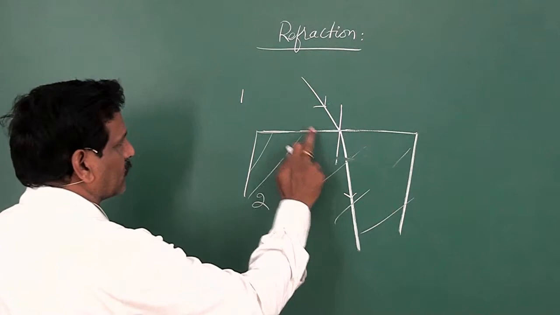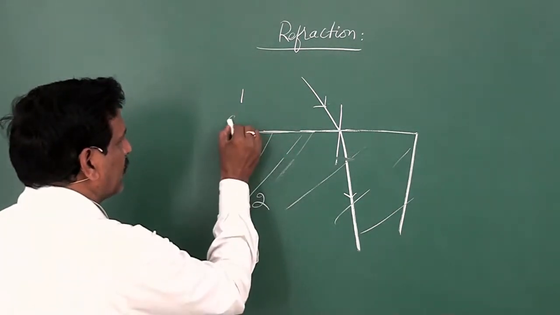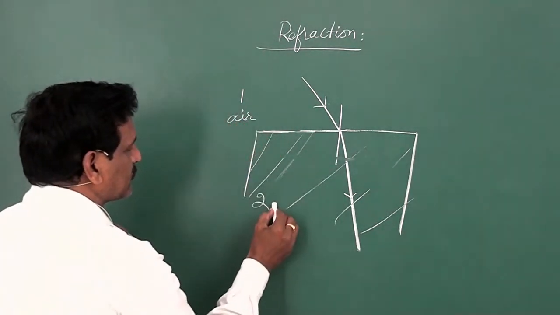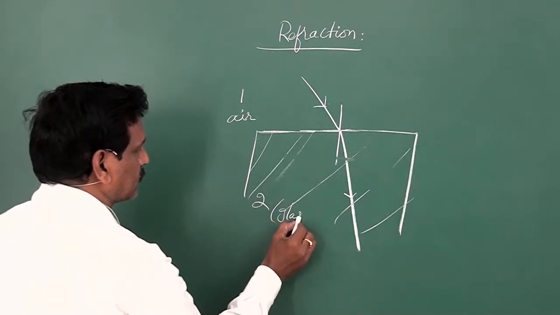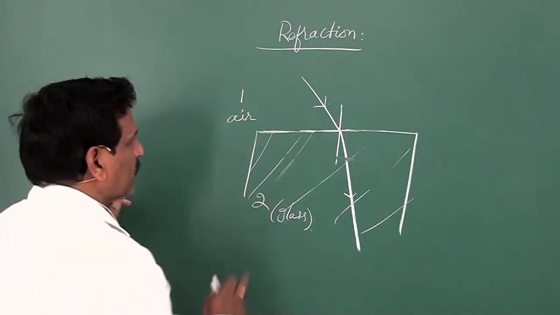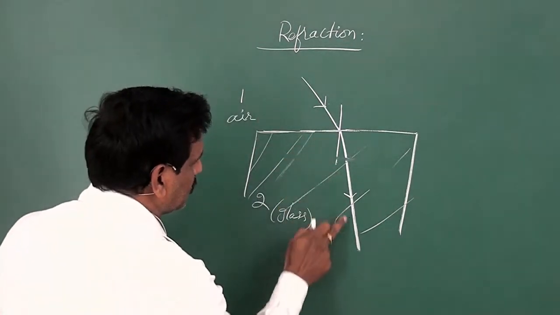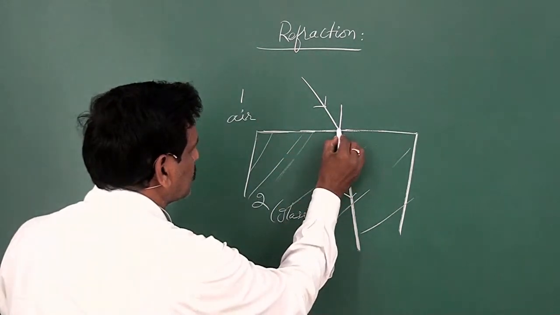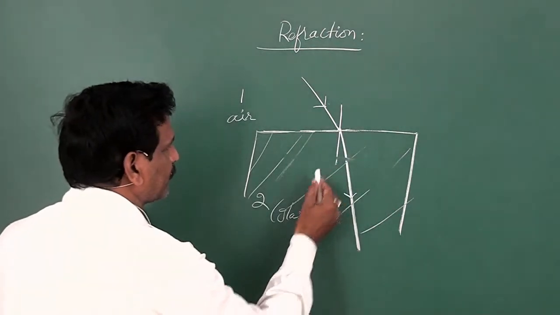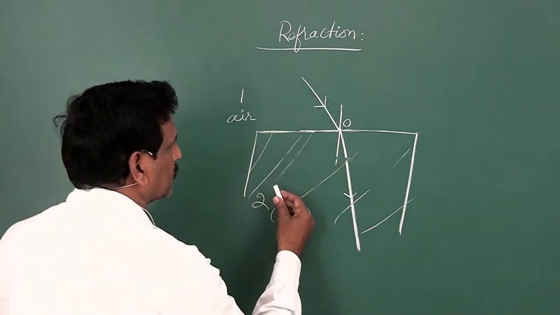Surface of separation, first medium, second medium, like air for example. This is say glass. So when this light ray travels from the air medium into the glass medium, this is called the point of incidence.